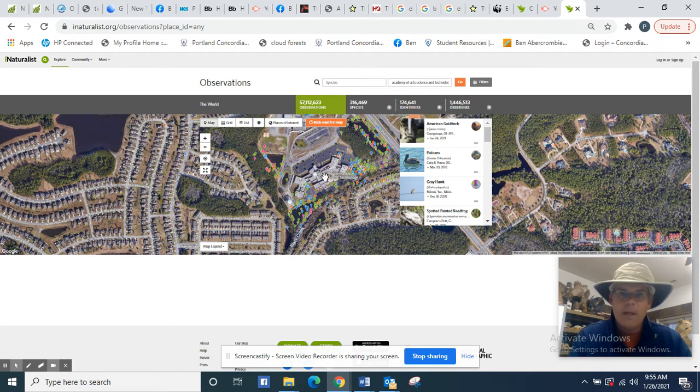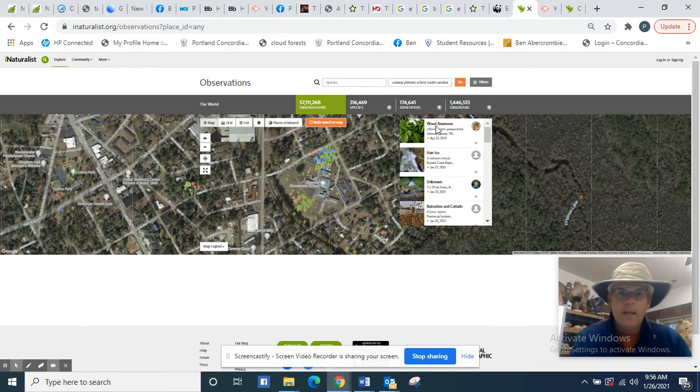It's pretty cool. So let's say we want to go over to another school that we mapped. That's a high school level. We did this at ATA in the district. We did this at Academy of Arts, Science, and Technology. Now we're starting to branch out at some other schools. I've actually done this at Conway High School as well. They have an overlay at Conway High School that's really cool. Let's jump over and see another one here. Let's go to a primary school. This is actually Conway. This is what little kids can do.